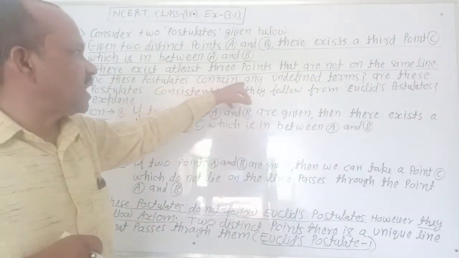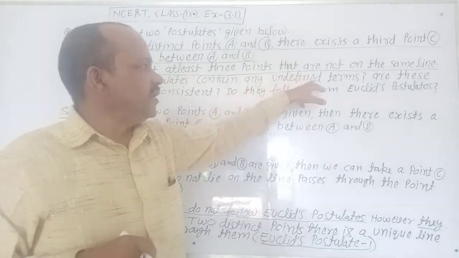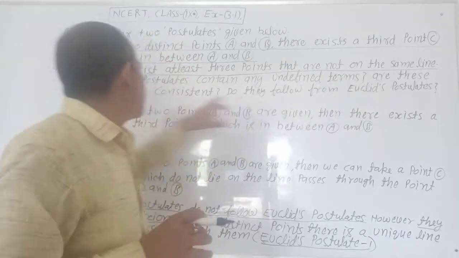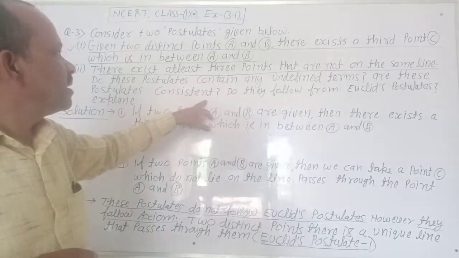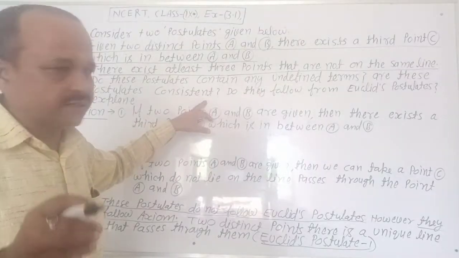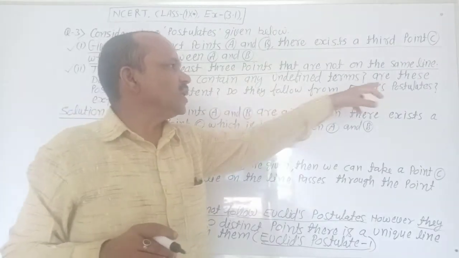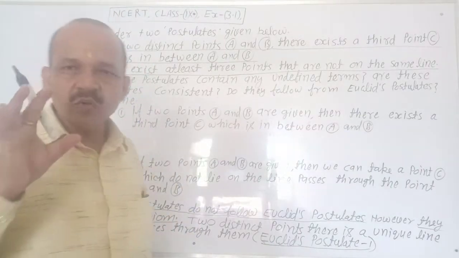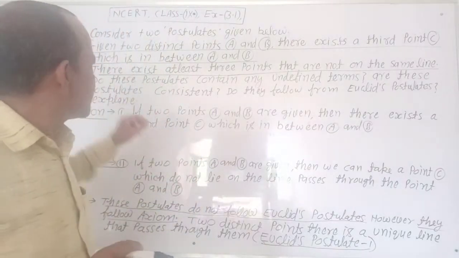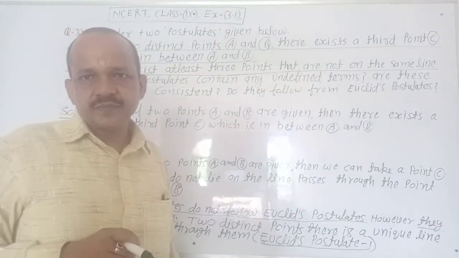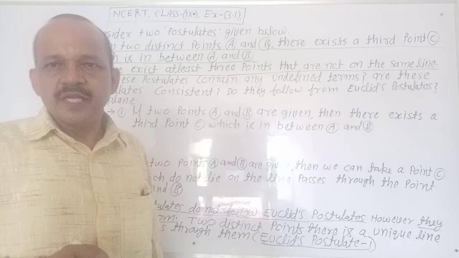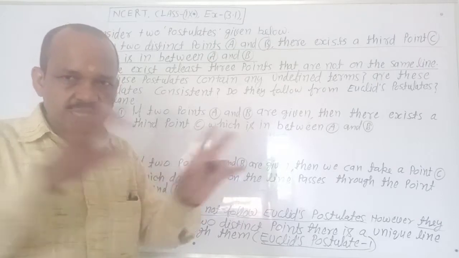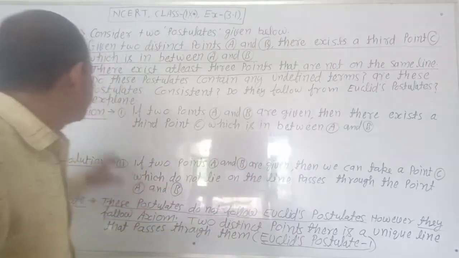Do these postulates contain any undefined terms? Are these postulates consistent? Do they follow from Euclid's postulates? Explain. Is the question clear? No confusion about it. Very good. Here two postulates are given. You explain whether it is correct or incorrect. Clear? No confusion about it. Very good. Solution first.